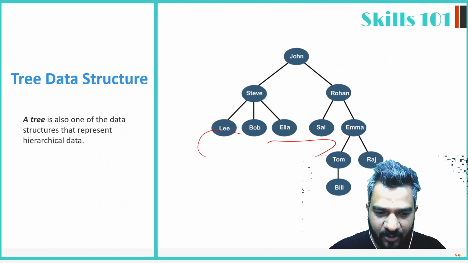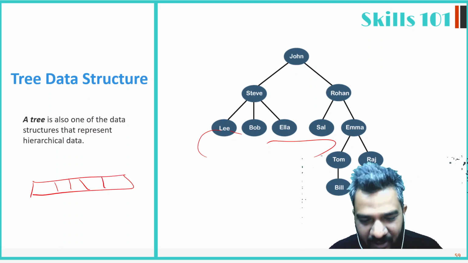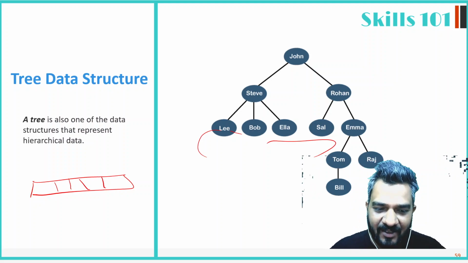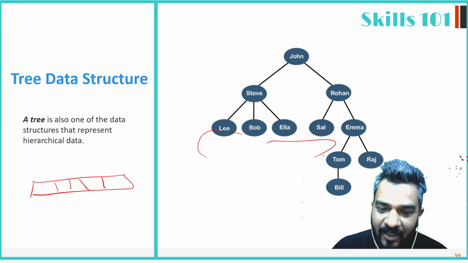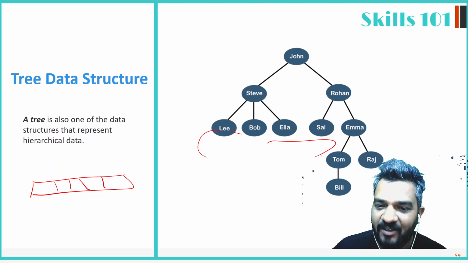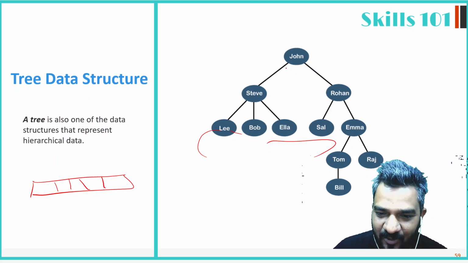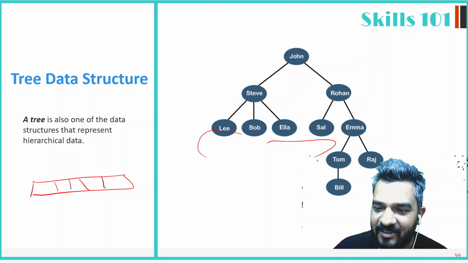If you were studying an array, an array is a linear data structure where you can store data in a linear format, right? But tree representation will be in hierarchies. So hierarchies of family, hierarchies of corporates, right? If you look at this one, John is the main manager. Over there, two sub-managers, or their reportees, that is Steve and Rohan.